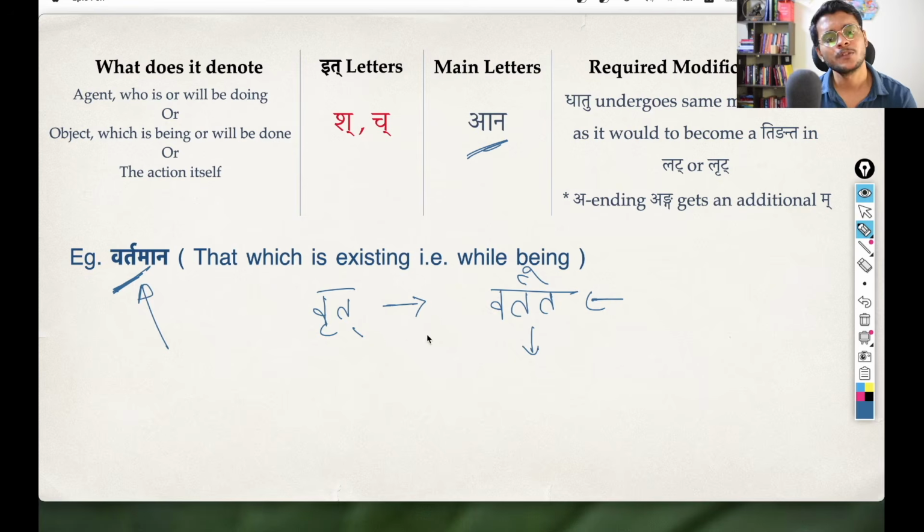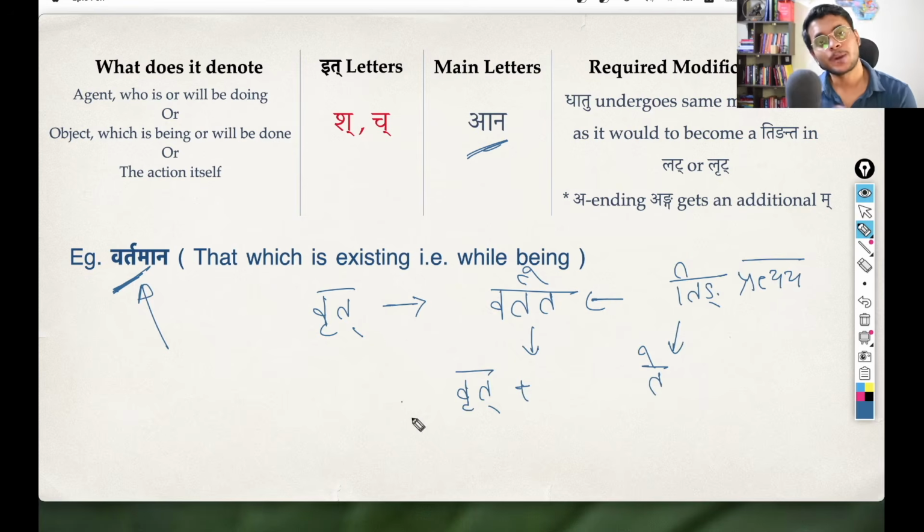So let us see how this Vrit becomes Vartate. Whatever mechanism we saw before with Shatra pratyaya is going to be revised. The only difference is that since Shatra pratyaya is used with Parasmaipadi dhatu, there the tin pratyaya was Ti, Tah, Anti, in Prathama Purush Ekvachanam. And here, since Shanach pratyaya is used with Atmanepadi dhatu, the tin pratyaya is Te, Ete, Ante. That is why you have forms like Sevate, Sevete, Sevante. So that is the only difference, that the tin pratyaya we are going to use here is this Te. So you have the dhatu, you have the tin pratyaya, and then of course you will also have a Vikarana pratyaya, based on the Gana.